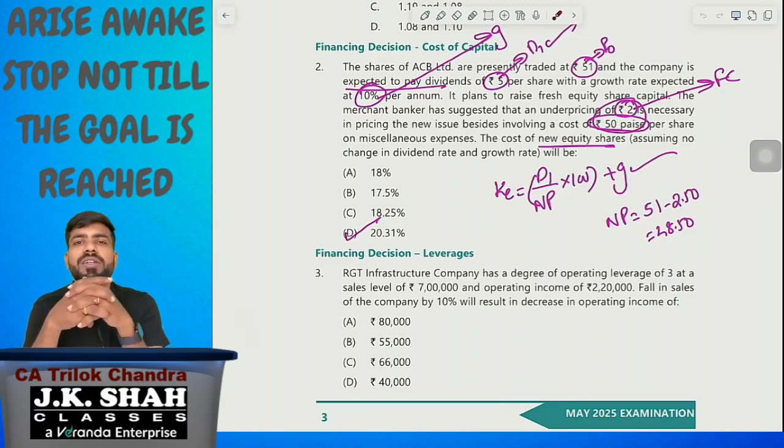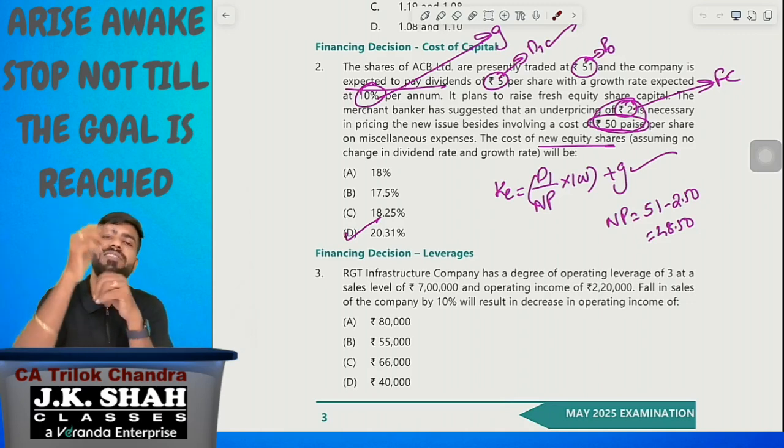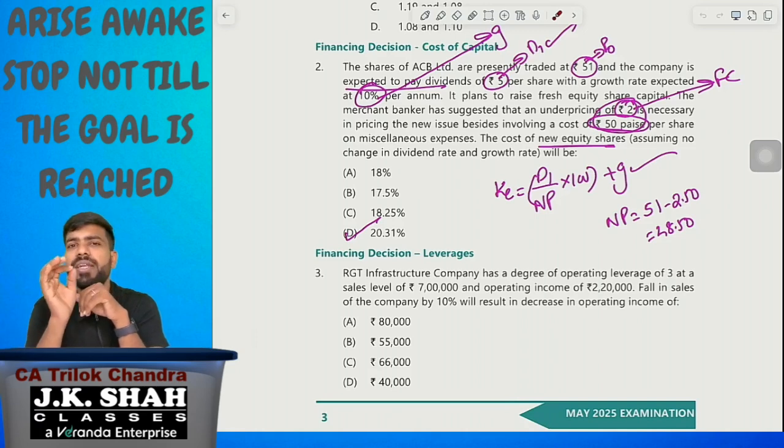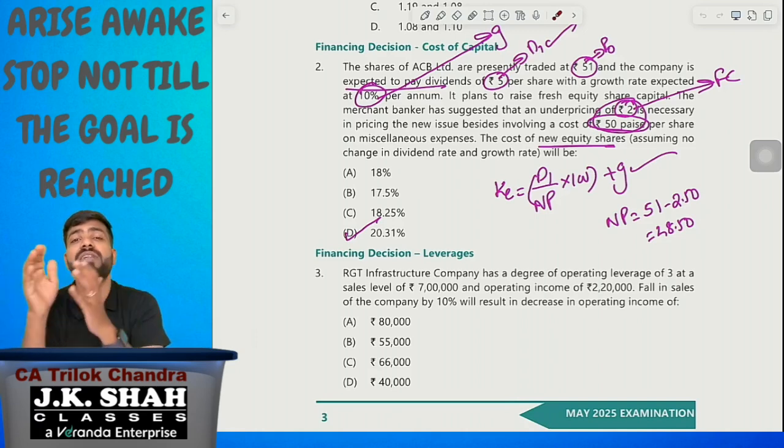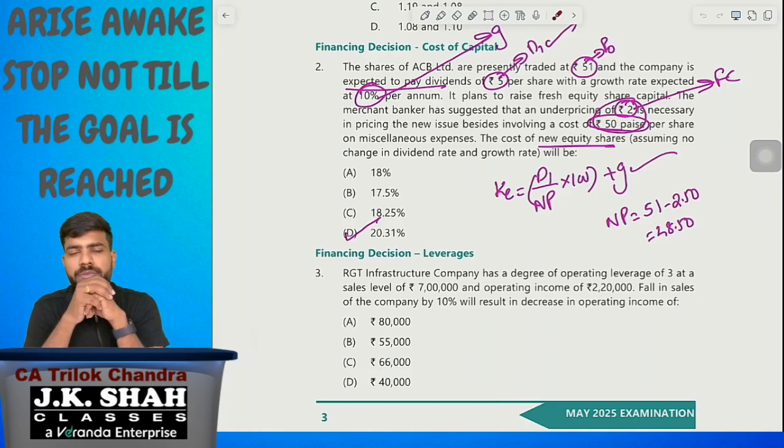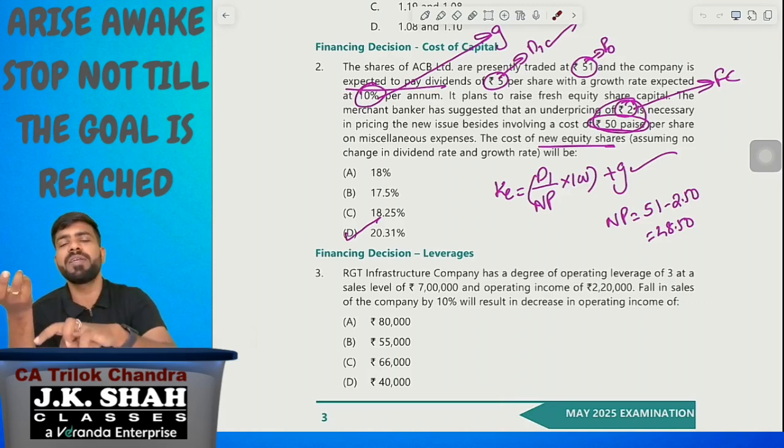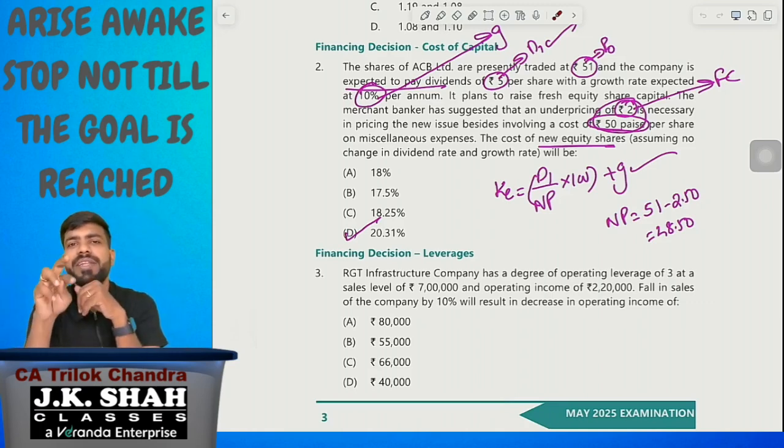Operating leverage gives what? Let me take an example. See, operating leverage 2 times. What is the meaning of that? EBIT changes by 2 times when there is a change in sales. Operating leverage, I'm telling you again, is due to the presence of what? Operational fixed cost. When they mention operating leverage 2 times, what is the meaning of that? EBIT changes by 2 times with respect to sales. That happened due to the presence of the fixed cost.